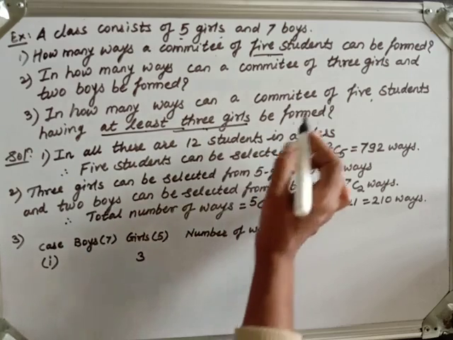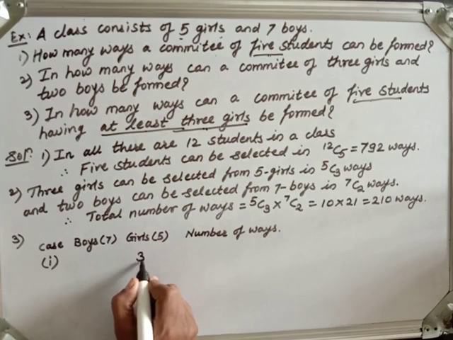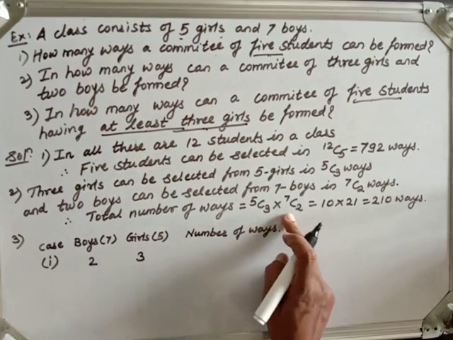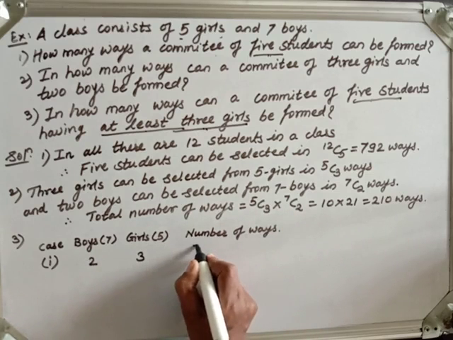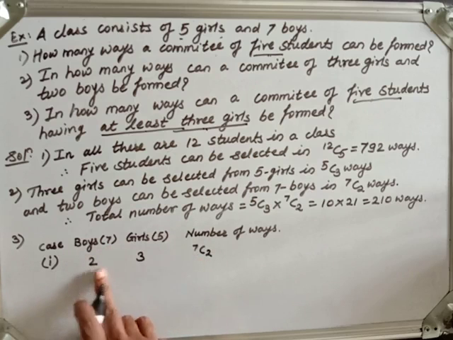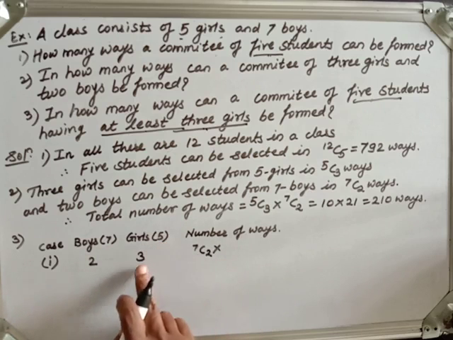At that time the committee of 5 students we have to form. So if we have selected 3 girls, then 2 boys we have to select. Fine. The same as we have in the second question. So the number of ways are how many here? C(7,2): from 7 we have to select 2. So C(7,2) multiplied by what? This C(5,3). Out of 5 we have to select 3.